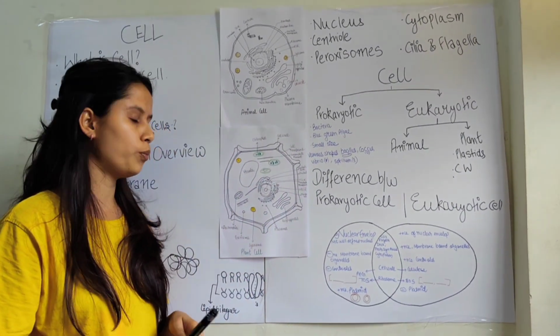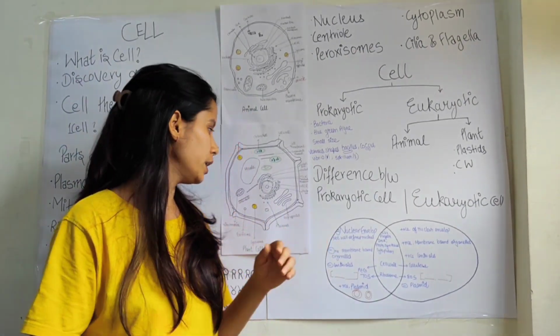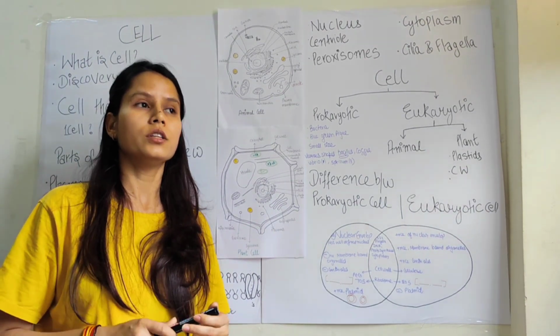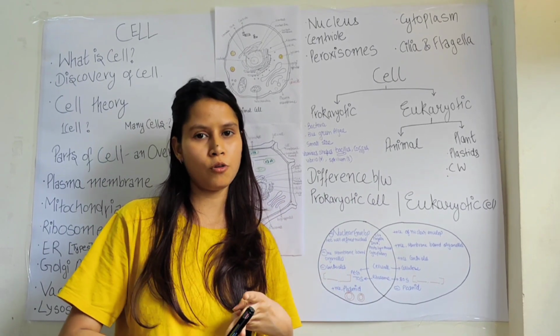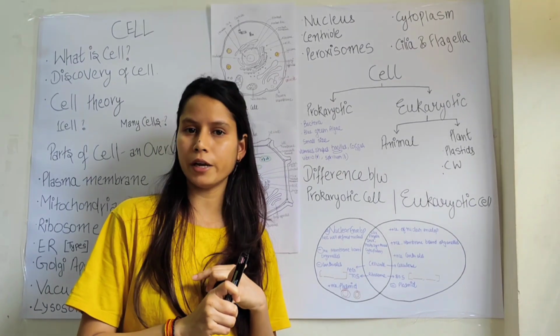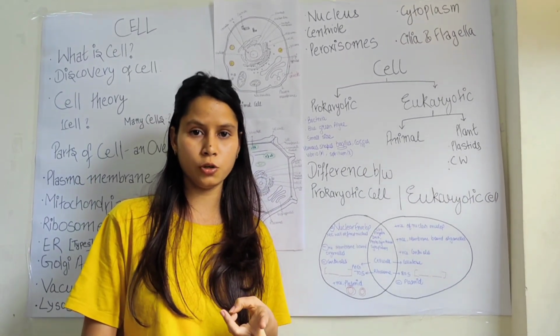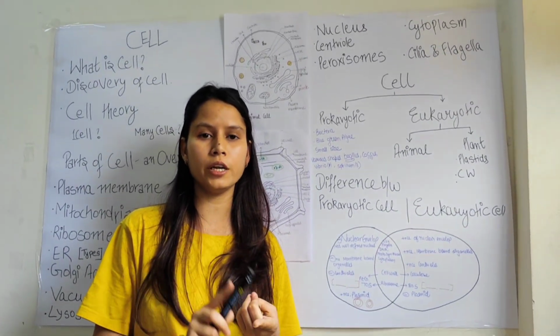Further, there is leucoplast. Leucoplast helps in storage. We know that plants are the primary producers. They produce a lot of starch molecules, and they have to store them. Leucoplast has three types. If the leucoplast is storing starch, it is known as amyloplast. If it is storing fats and oils, it is known as elaioplast. If it is storing proteins, it is known as aleuroplast.